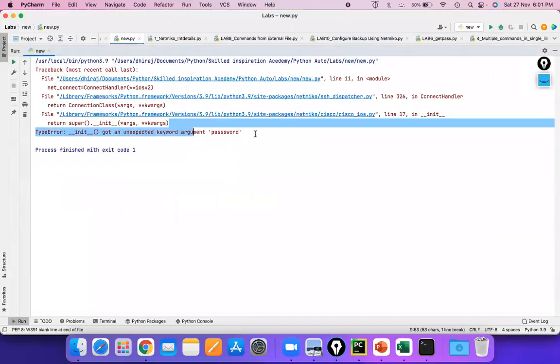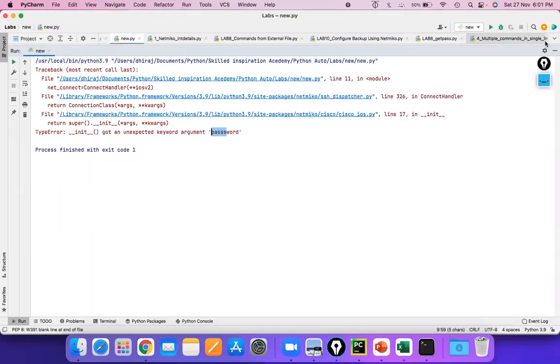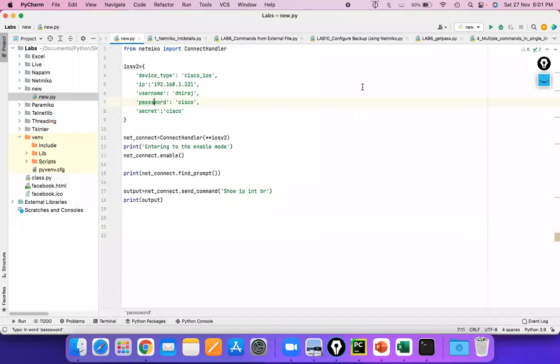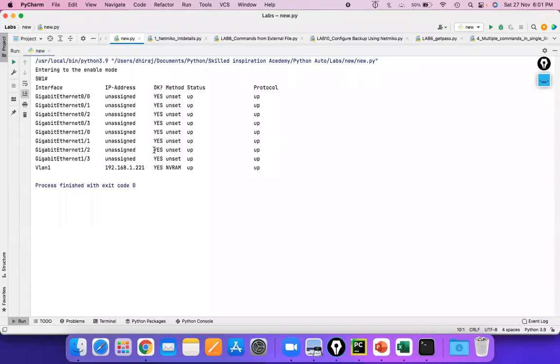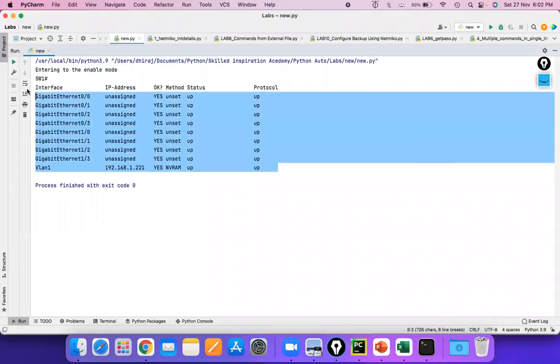See, I'm running. I think there is some mistake I did, because I have written the password spelling wrong. See, Python is a case sensitive language, guys, and we need to follow the exact syntax. I'm running that particular stuff on the switch. Usually it will not take this much time, but I have created my lab in Google Cloud, and I have chosen my server in the USA. That's the main reason. But see, I'm getting my particular output in front of me.